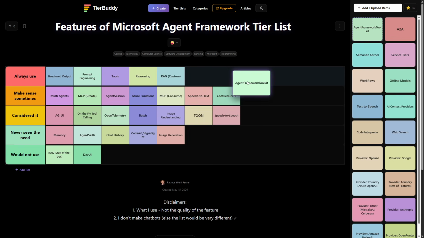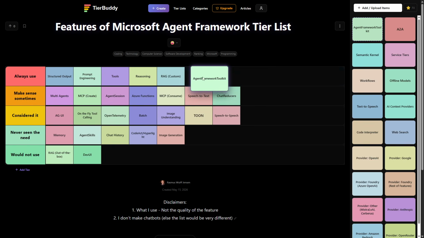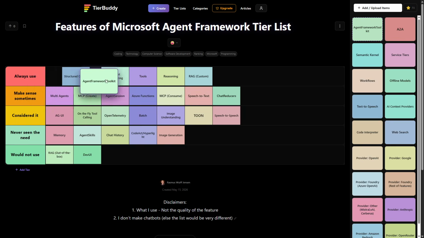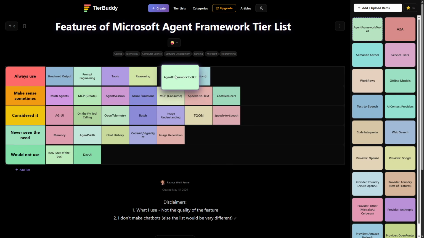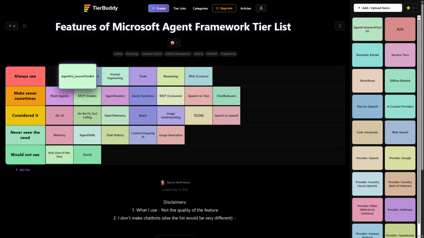Agent Framework Toolkit. Well, given that I'm the one making it, which is this set of NuGet packages on top of it, it definitely needs to go here. And essentially everything I have up in production is written by Agent Framework Toolkit instead of raw.